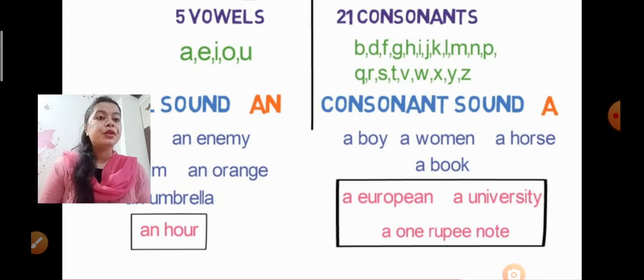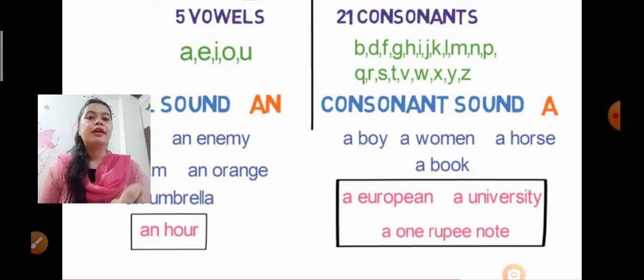A university. See, U, we know that U comes in vowels. Here only we have mentioned vowels and consonants. We already know which are vowels and which are consonants; if we don't know, we can see here. But see, a university: U is a vowel, but the sound it gives is a consonant sound.